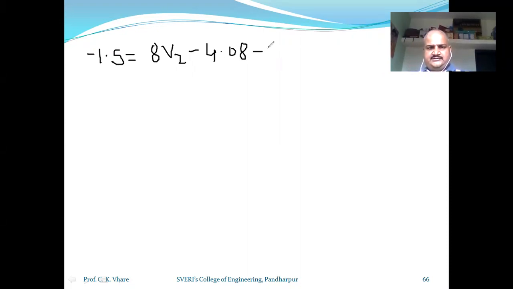Now our equation we can rewrite as minus 1.5 is equal to 8V2 minus 4.08 minus 2V square.